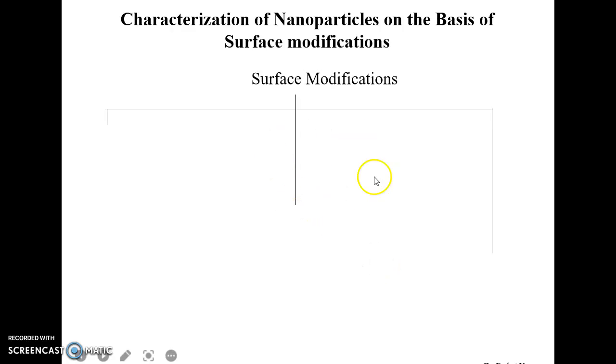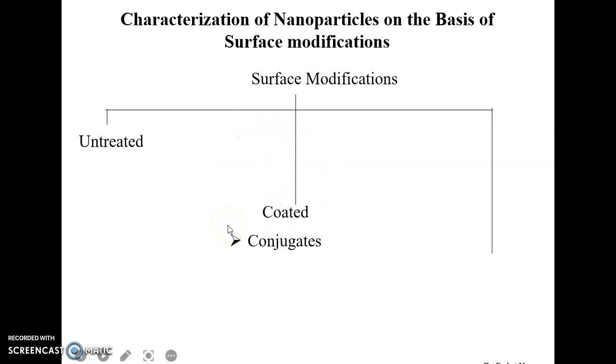Another basis on which you can characterize nanoparticles is surface modification. That could be untreated, meaning as they are obtained from the synthesis process, they are not further treated for surface modification. These are characterized as uncoated or untreated nanoparticles.